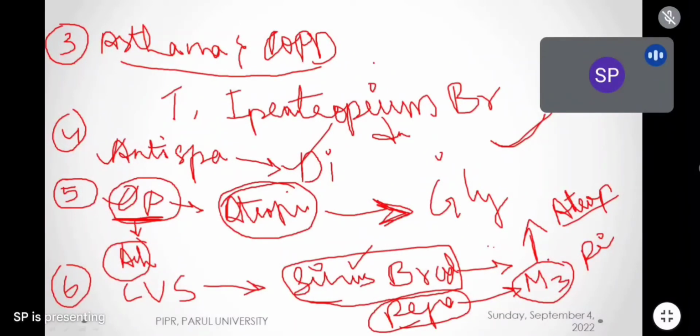And finally, I want to add one point. The seventh category of anticholinergic drugs: anticholinergic drugs are also used in Parkinsonism.